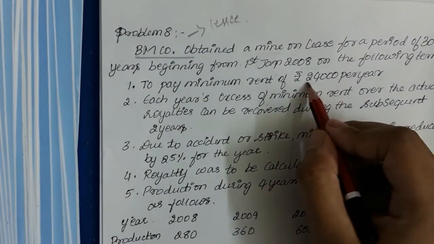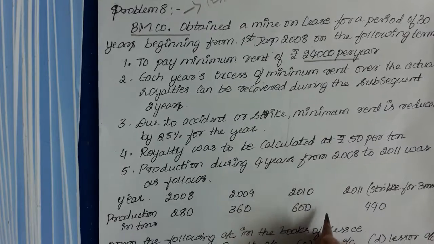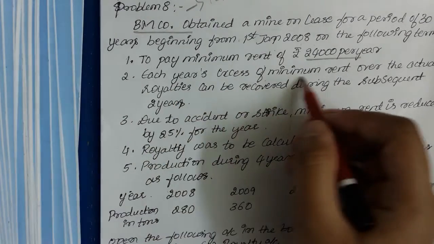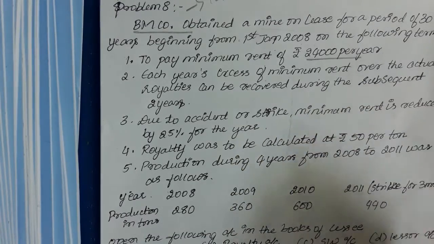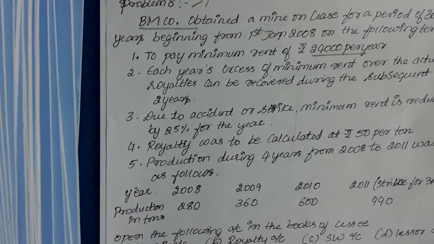What is the minimum rent payable? 24,000 is the minimum rent payable per year. Each year, the excess of minimum rent over the actual royalties can be recovered during the 2 subsequent years. So if there is a short working in 2008, that short working can be recovered in 9 and 10.